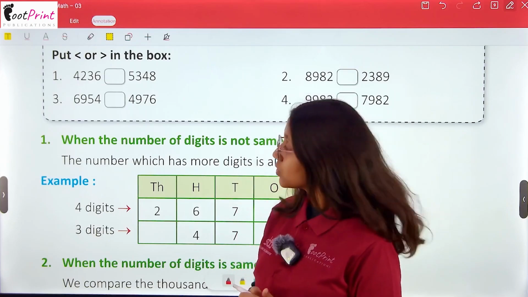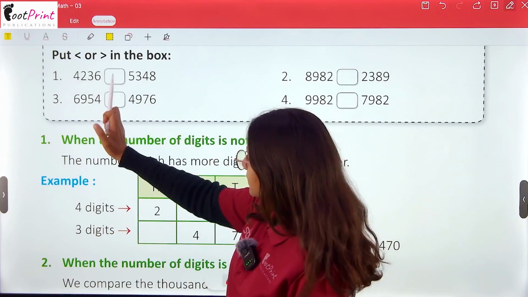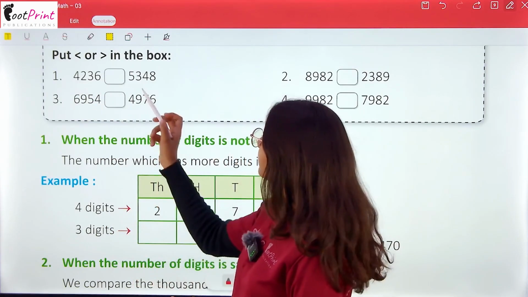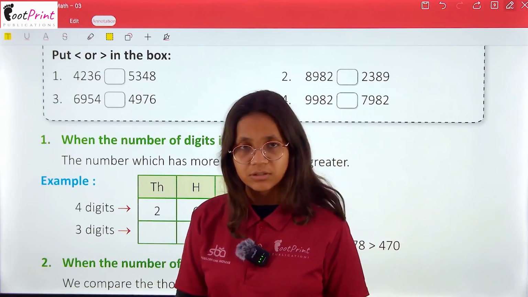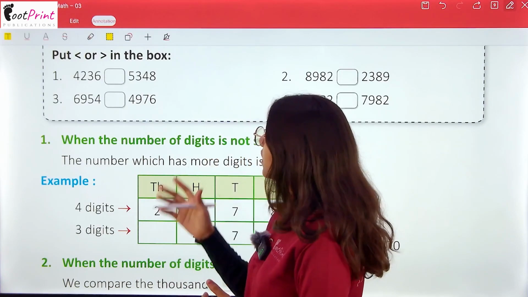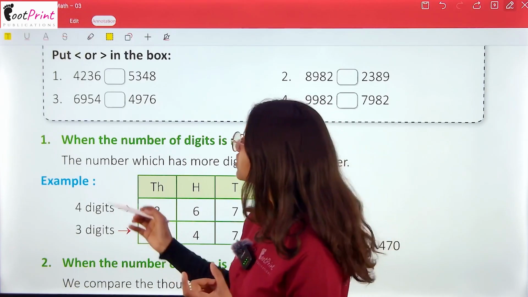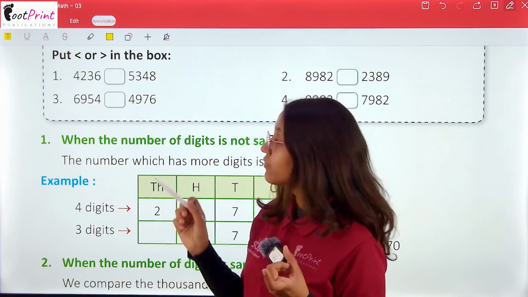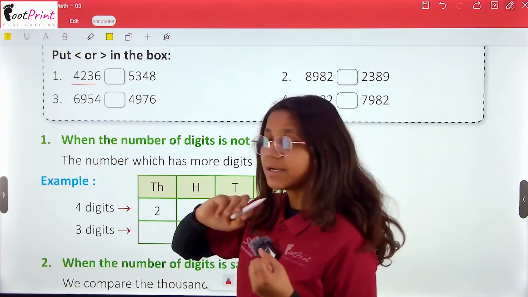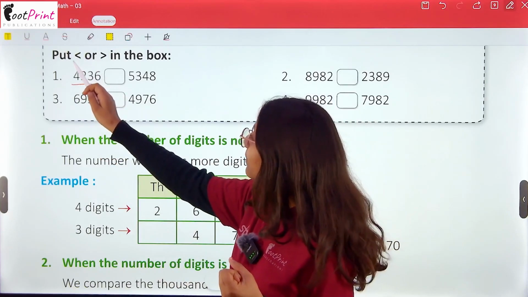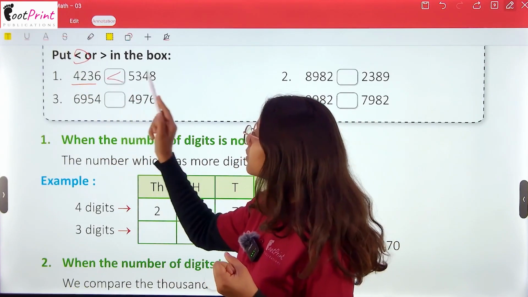4236 and 5348. So is 4236 greater, or is 5348 greater? Of course 5348, but as we all know, we have to start with the left. So we will see, is it smaller or greater? It's smaller, then we will apply this sign.